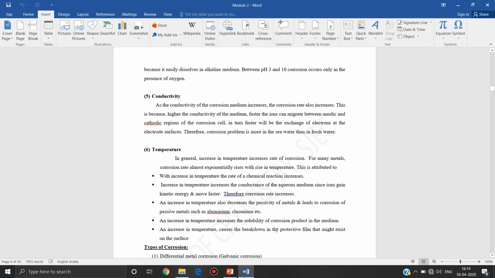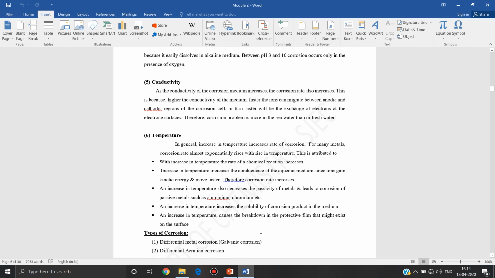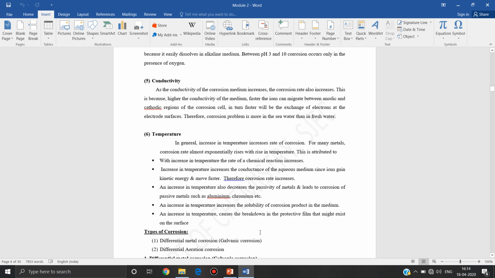If you increase the temperature, the product formed is also soluble, which increases the rate of corrosion. Also, due to the increase in temperature, there will be breakdown of the protective film formed over the metal surface, so that increases the rate of corrosion. So these are the factors affecting the rate of corrosion. Very important factors: three factors based on the nature of the metal, and three factors based on the nature of the corrosion medium.